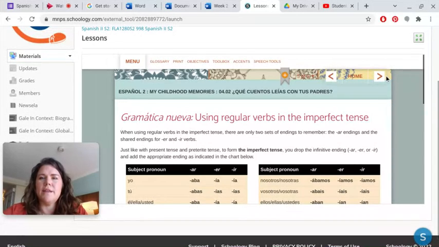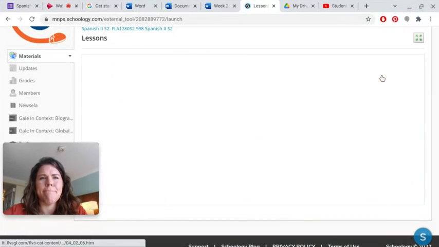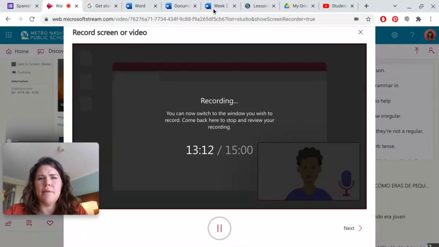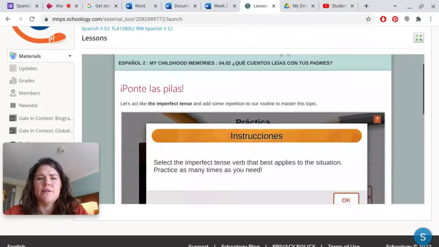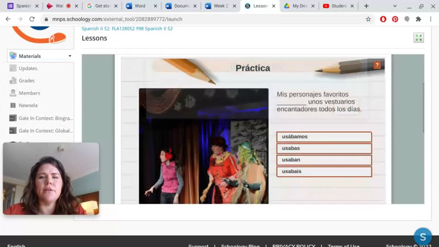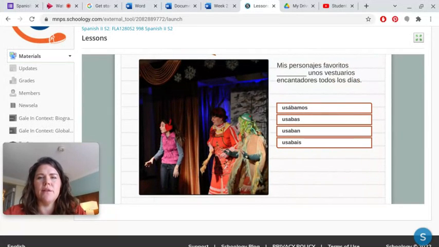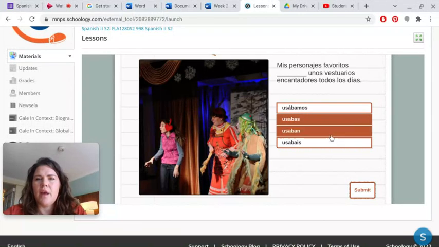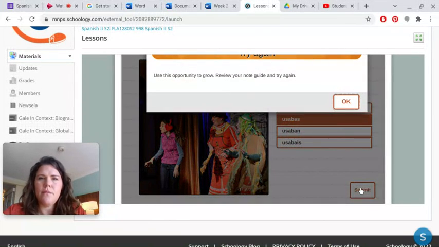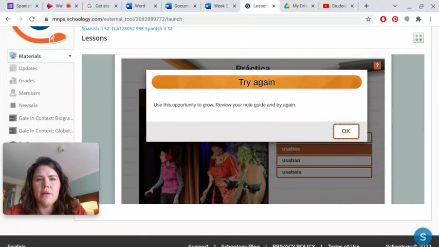Okay, so go to the next section. Make sure I have enough time. Okay, I got 3 minutes. Okay, so this is giving you practice. You click here, you can practice. They'll tell you if you did it right. Mis personajes favoritos. So I'm going to do the wrong one. Okay, you submit. Okay, it says try again. Okay, review your note guide and try again.